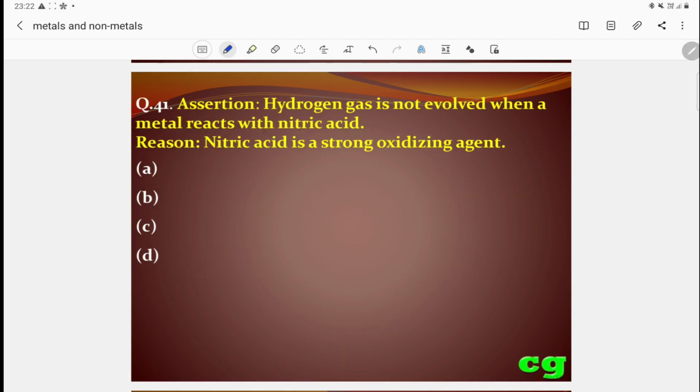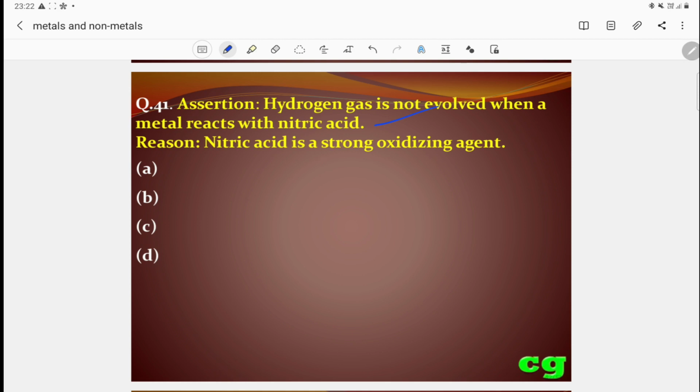Okay? What is the first question? Hydrogen gas is not evolved when metal reacts with nitric acid. Generally, as already discussed, when nitric acid reacts with metal, hydrogen gas is not produced, because the hydrogen produced is again oxidized by nitric acid forming water. So it is correct. The reason: nitric acid is an oxidizing agent.